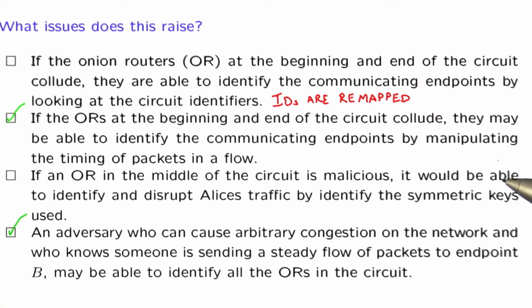In section 7 of TOR, the second generation onion router paper, the authors discuss this issue when talking about end-to-end timing attacks and introducing timing into messages. The third item is not an issue. Different keys are used between each router, so there is no way for a malicious router to identify and associate a key with Alice. This fourth item is an issue.